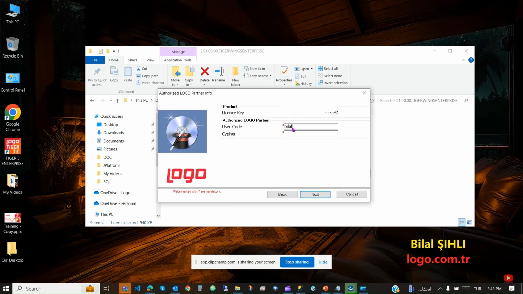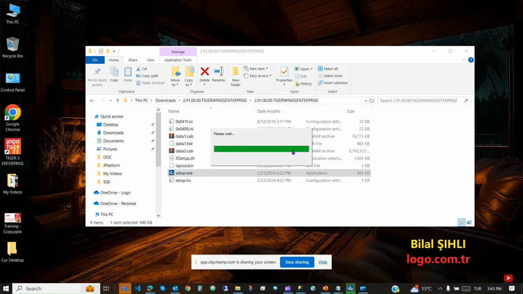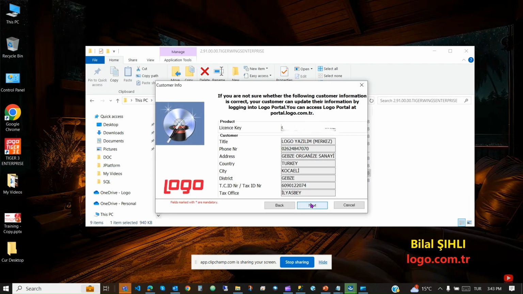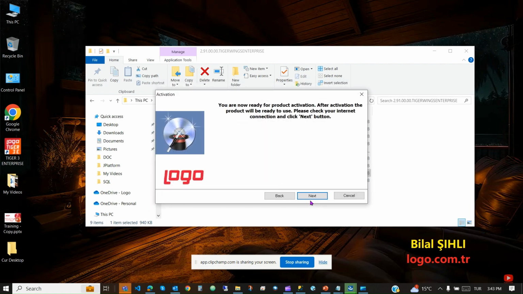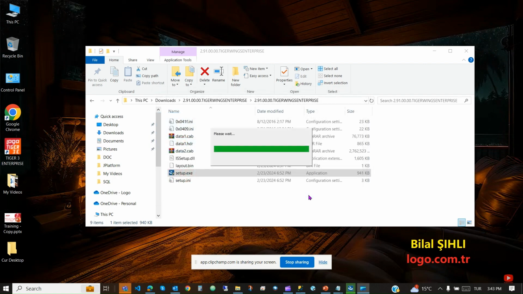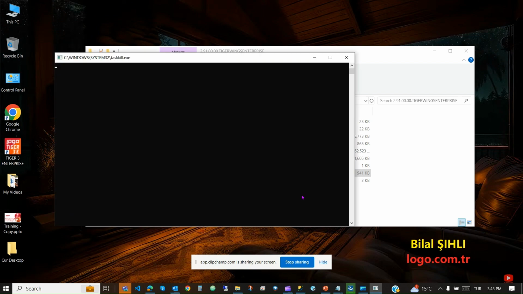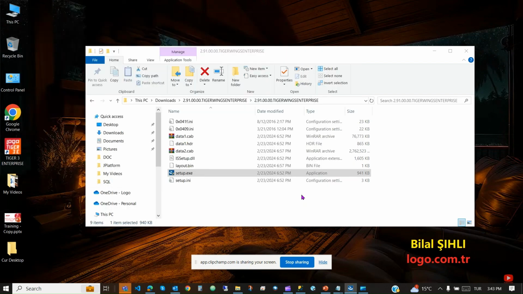In this step, the wizard will ask you the dealer username and password. Then Next. After you control the setup data, you can press Next. Next again. In this step, the wizard shows you the connection information to the license server. Leave it as it is and press Next.